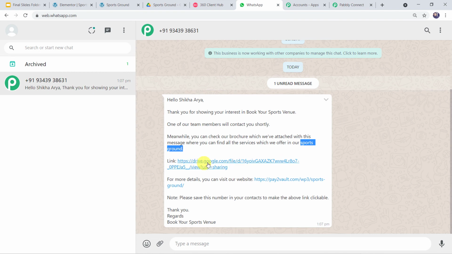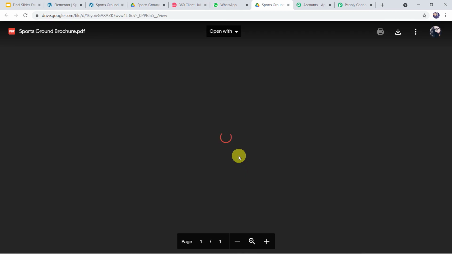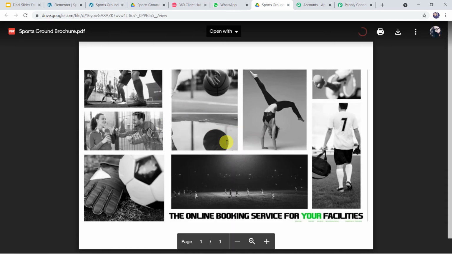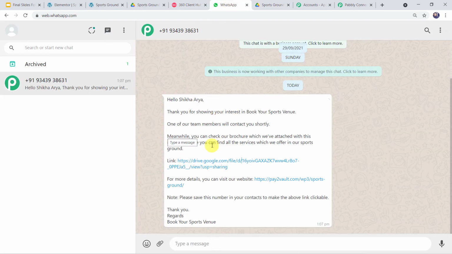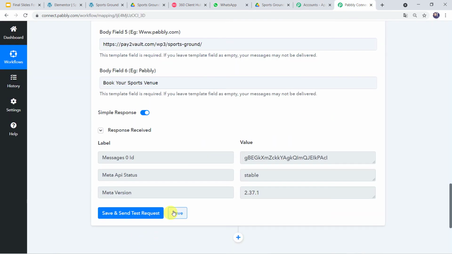Fourth we have given was the link. Fifth we have given was the website address. And the sixth value we have given was Book Your Sports Venue, your sports ground name once again. So here in this way we can see that all the values of the body fields are correctly displayed in this message. Now let us check this link also. And here I can find the sports ground brochure is shared on the WhatsApp number of the customer. So now in this way we can see that the correct messages are going on the WhatsApp number of the customer. Now let us move back to Pabbly Connect and let us save this workflow first.